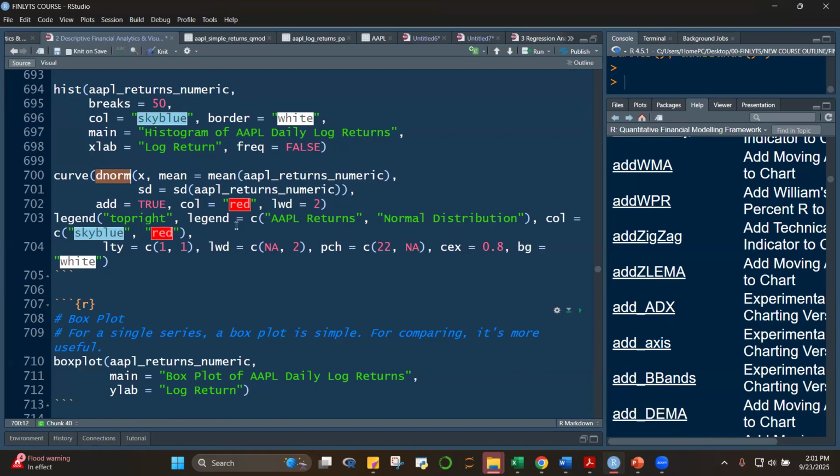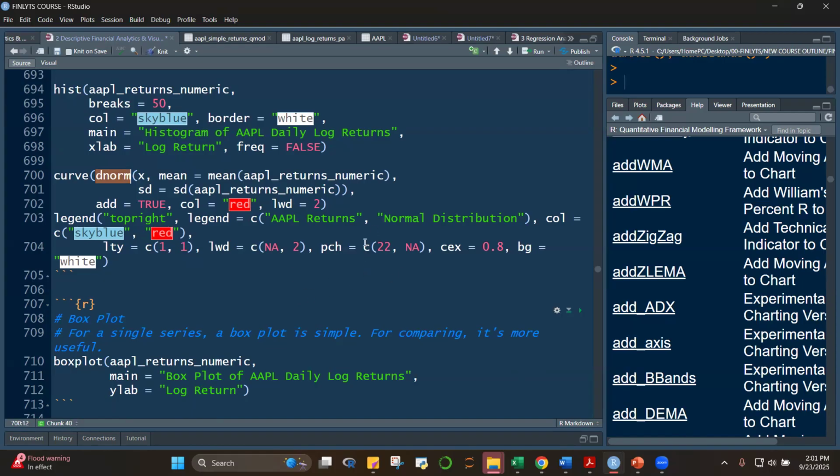The legend also is equal to Apple returns normal distribution. Color is equal to sky blue. And then there is some formatting here. The line type is equal to 1. The line width is equal to 2. And then plot character 22. And then how do you center the data? 0.8. And then background is equal to white.